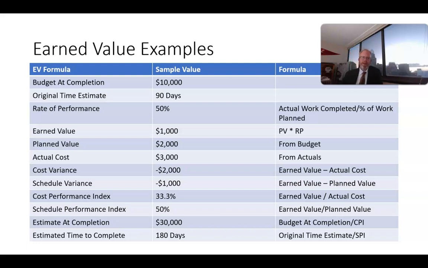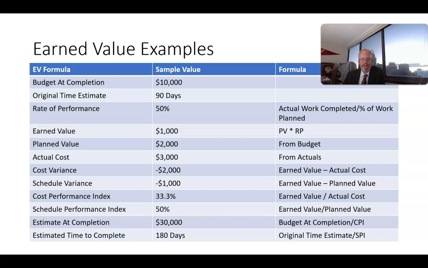Now the schedule performance index, once again similar here, we're taking earned value and dividing it by planned value. So how much work did we do? $1,000 worth of work. How much work was planned? $2,000 worth of work was planned. So $1,000 divided by $2,000 gives us 0.5, or 50%. Once again, a number less than 1 or less than 100% indicates that we're behind schedule. A number greater than 1 or greater than 100% indicates that we are ahead of schedule.